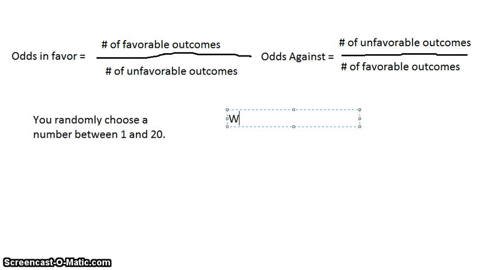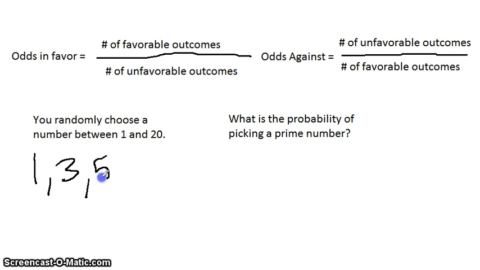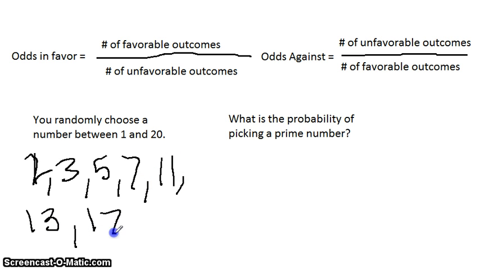If I said first, what is the probability of picking a prime number? Well, that is, if I'm going to make a list here, 2, 3, 5, 7, 11, 13, 17, 19.